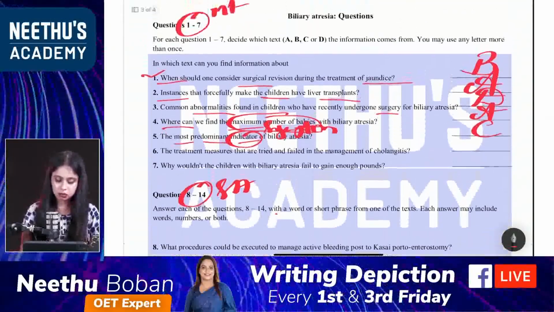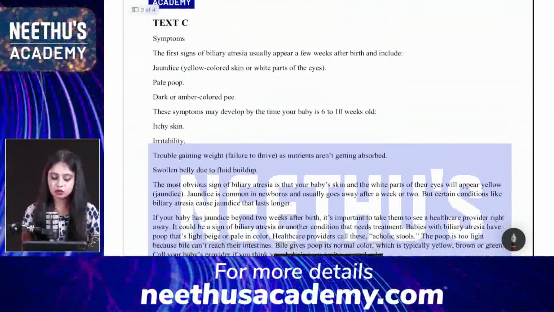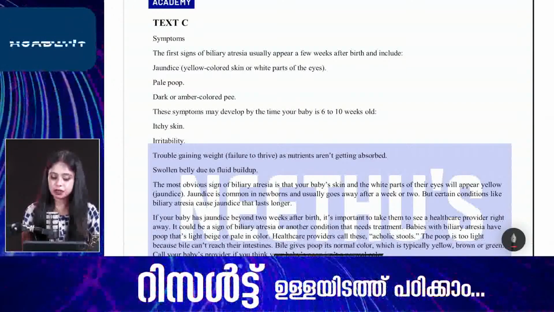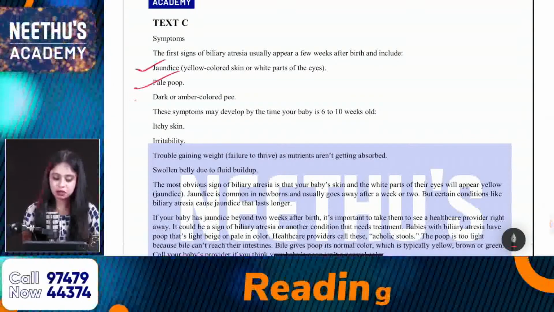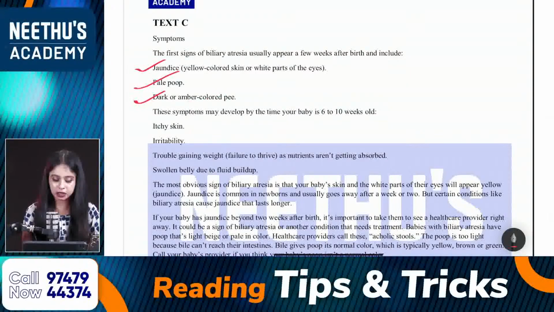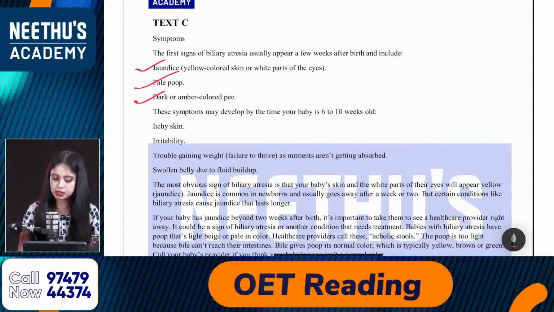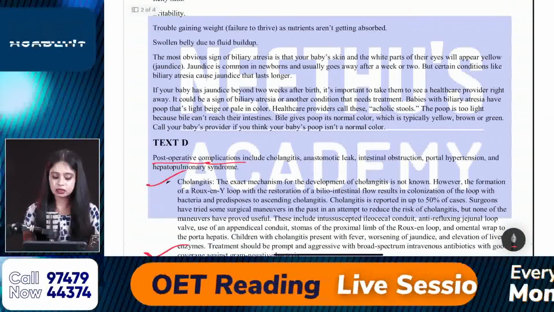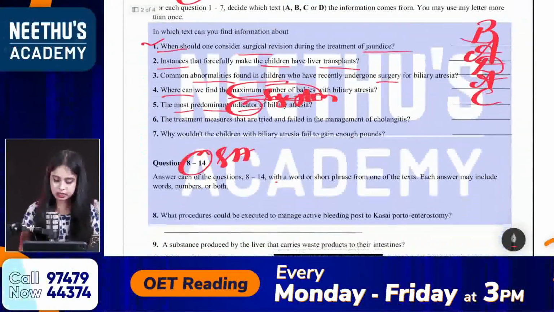Okay, so this is the most predominant indicator. The first signs of biliary atresia usually appear a few weeks after birth and include jaundice, pale poop, dark or amber colored pee. Okay, so likewise we have a set of symptoms mentioned initially, or the predominant signs, as well as here the most obvious sign again. So that's all about text C.